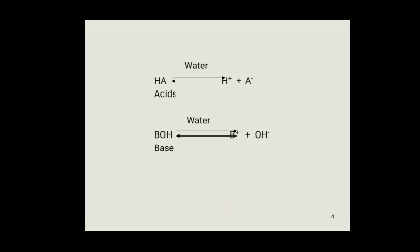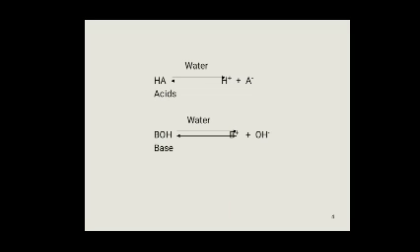Arrhenius base: BOH gives rise to B plus and OH minus. A substance which dissociates in aqueous solution and produces hydroxyl ions is called base. It gives OH minus ions in aqueous solution.